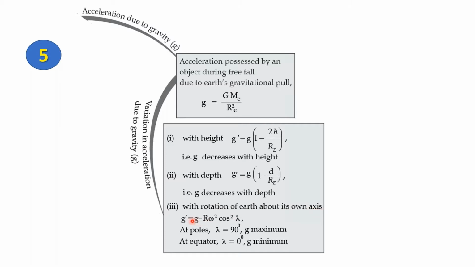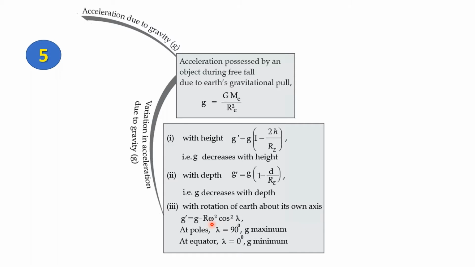Now here, g dash is referred to as g minus r omega square cos square lambda. Here, g dash refers to the new acceleration due to gravity. The original g stands for the acceleration due to gravity at the surface, the 9.8 value, or the value in the earlier formula, g is equal to GM by r square.